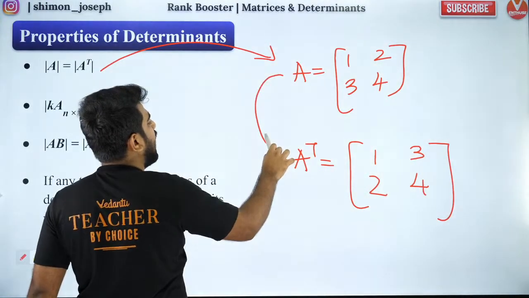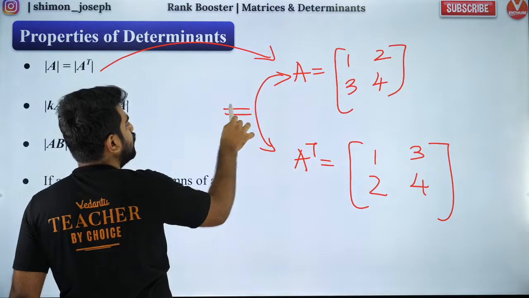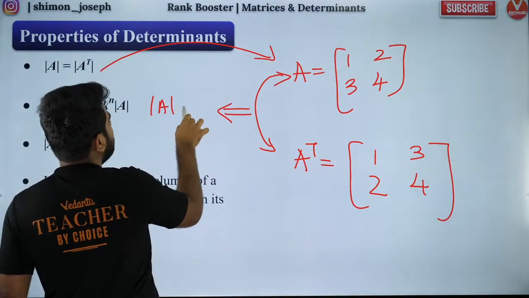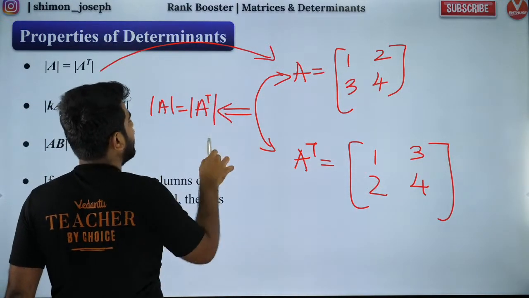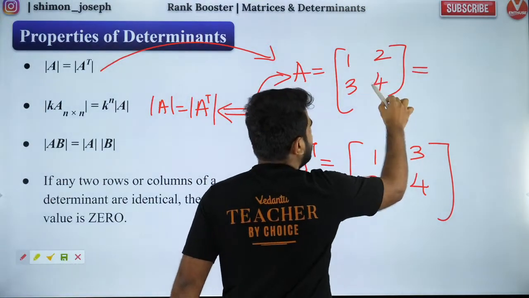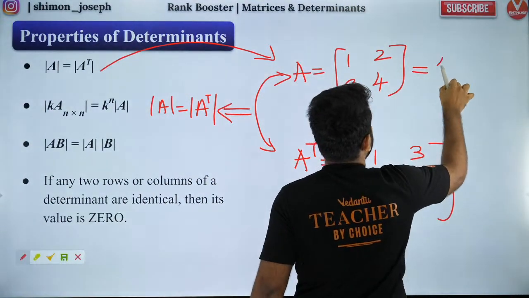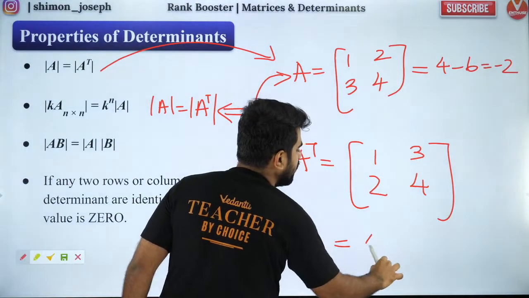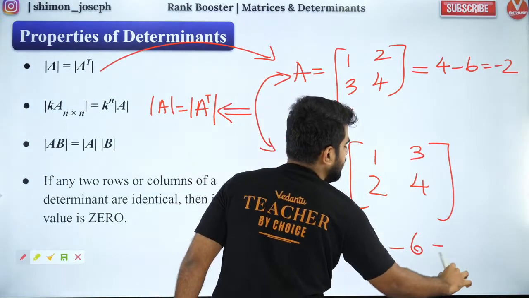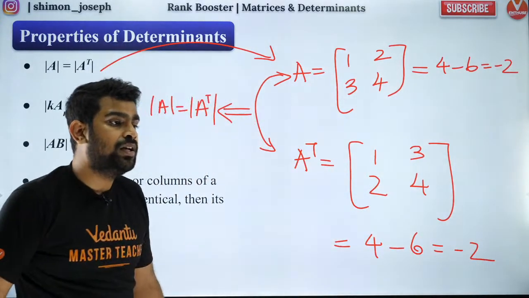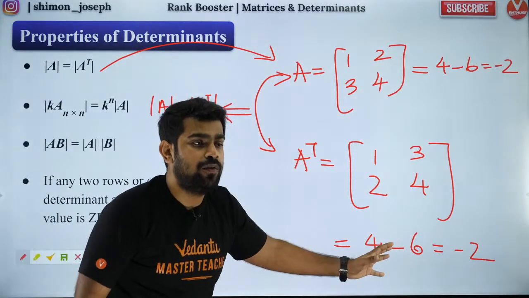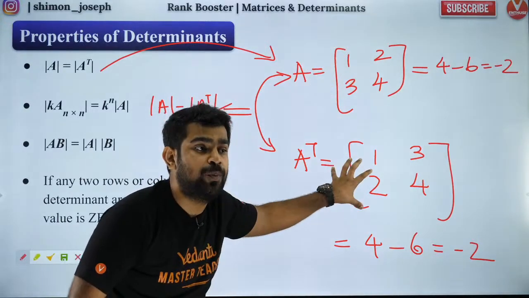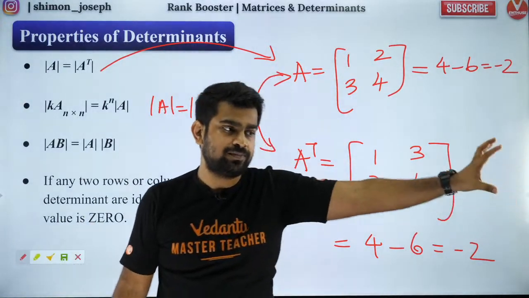Now both have the same determinant value. You can check it. The determinant of this is 1 into 4 minus 3 into 2, so 4 minus 6, which is minus 2. And this will be again 1 into 4 minus 2 into 3, which is again minus 2. So the determinant of a matrix and its transpose will always be equal.